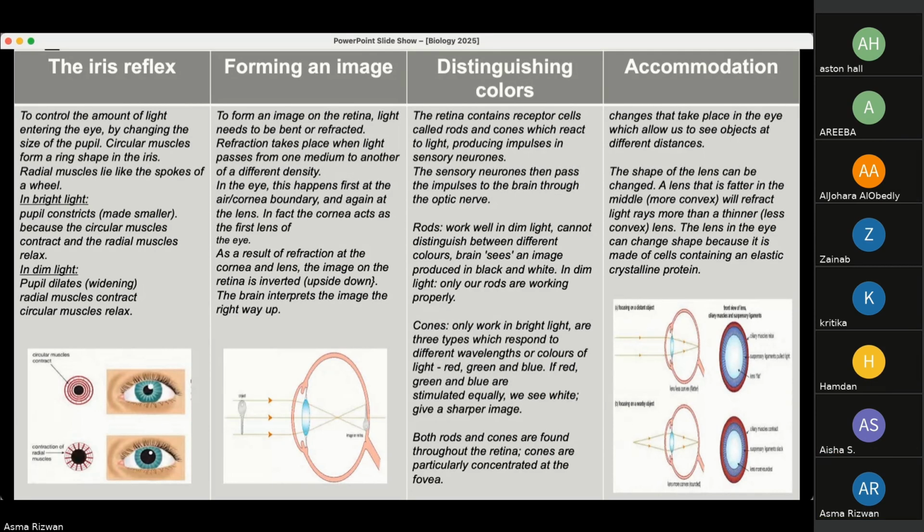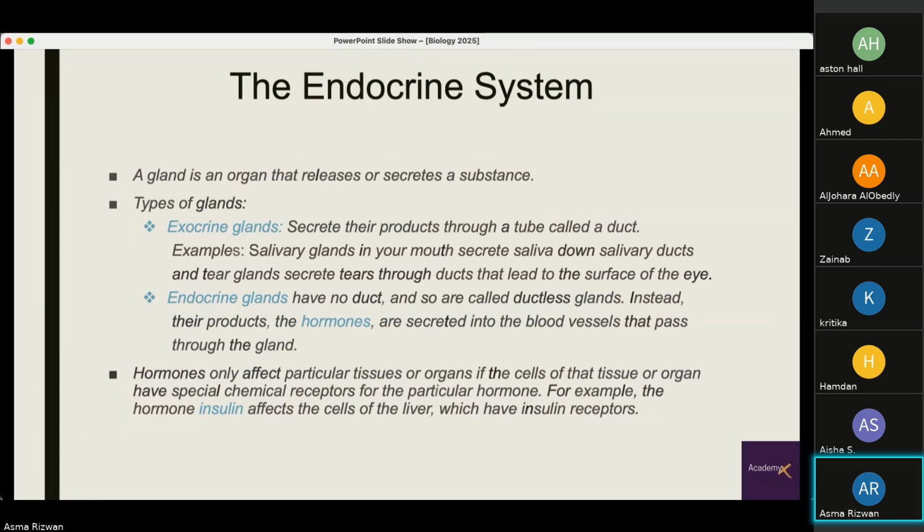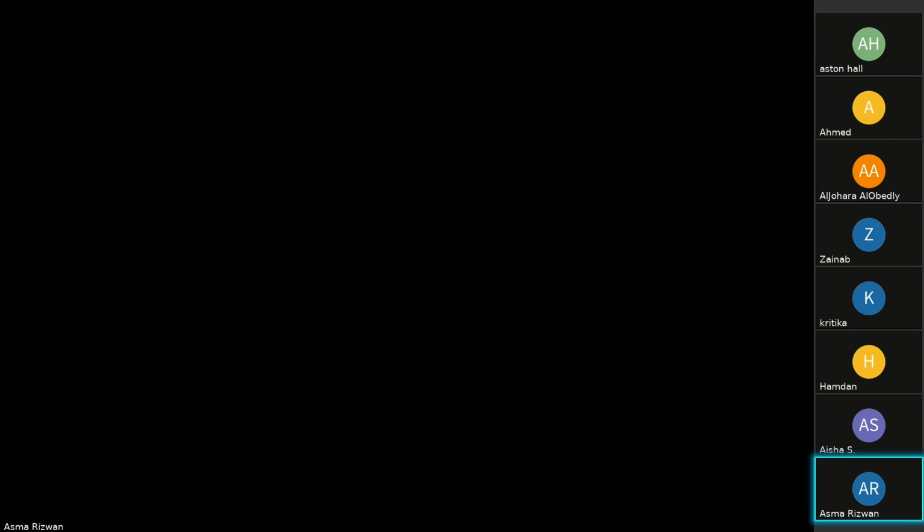Okay, now I said there are two systems that are included under the nervous system or needed for coordination and response. And the second one is the endocrine system. So here, a gland is an organ that releases or secretes a substance. So this is happening within our body. We don't see anything externally happening. This is all controlled within our body. The substances released also send signals to the brain, and they make changes within the body.